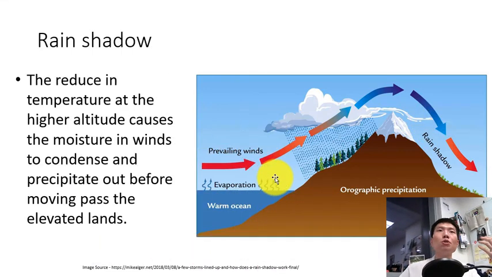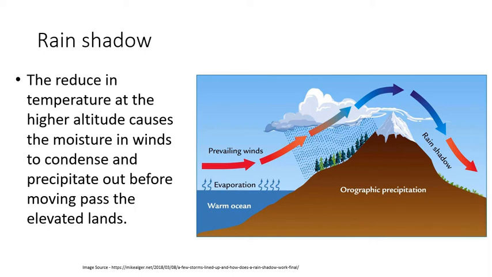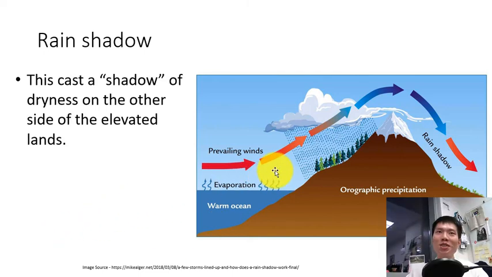And because of this reduction in temperature at the high altitude, it causes the moisture to drop as rainfall before it can move to the other side and cause rainfall. So this casts a shadow of dryness on the other side of the elevated lands.